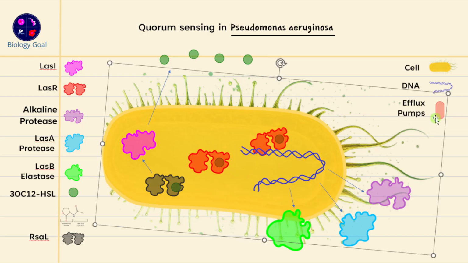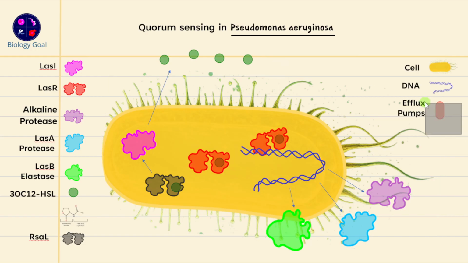There is another component, which is called the efflux pump. Let me discuss the role of efflux pumps over here also. These efflux pumps are present in the membrane like that. So I can show a couple of efflux pumps right over here. The role of these efflux pumps is that they can export these molecules out if they are present in very high concentration. So these can export these AHL molecules out against the concentration gradient. So indirectly they can also control the concentration of these molecules inside the cell and outside in the environment, how many molecules should go out, right? So that is also controlled by these efflux pumps.